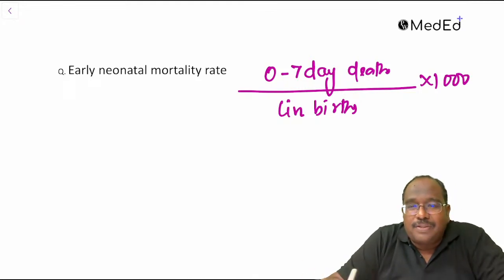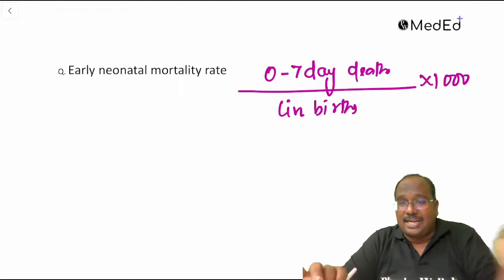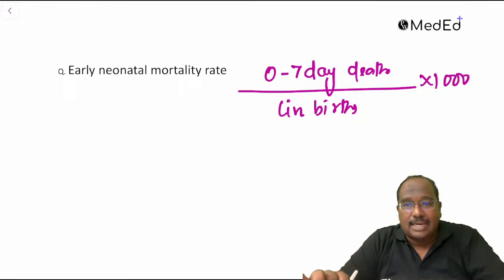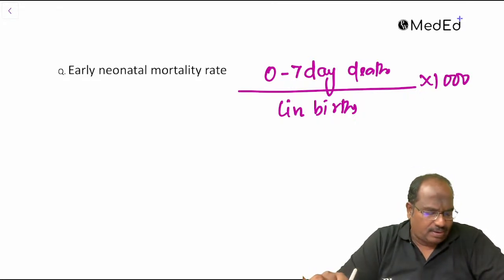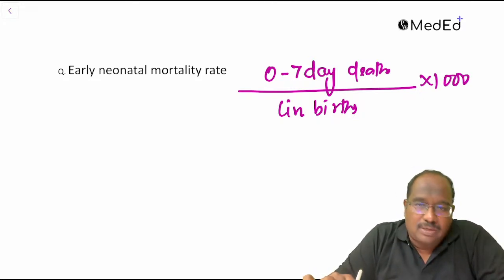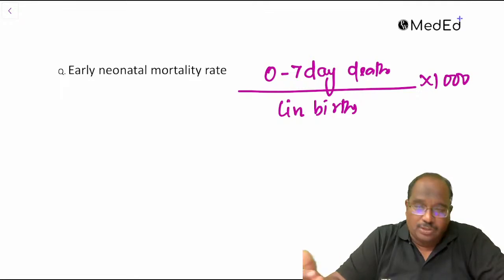Recently they are not asking previously calculations. This exam they started asking calculations, guys, especially neonatal mortality rate, MMR, they started asking. 18 was the answer, maybe. I am not sure, what are the options?